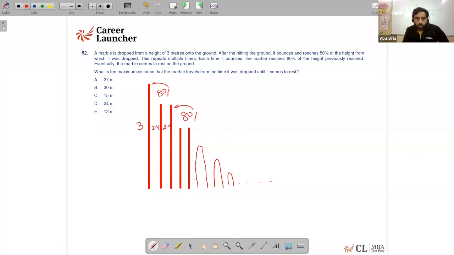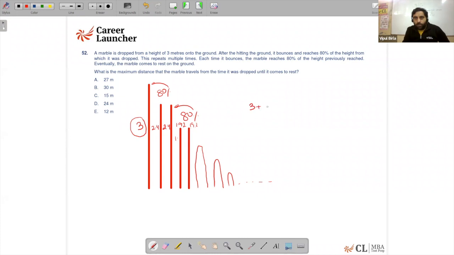Again it will go down. Then again it's going to be 80% of 2.4, which is 1.92, and again 1.92. So if you observe carefully, barring the first term, every term is there 2 times.